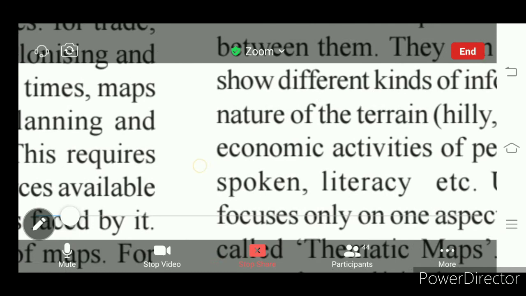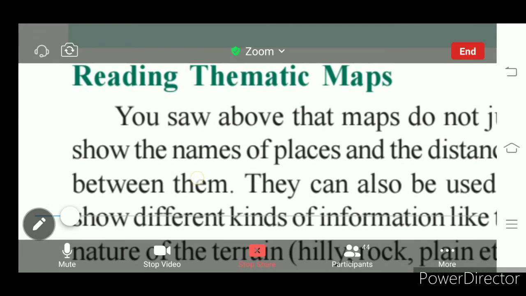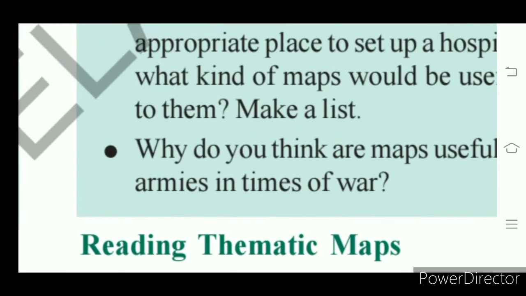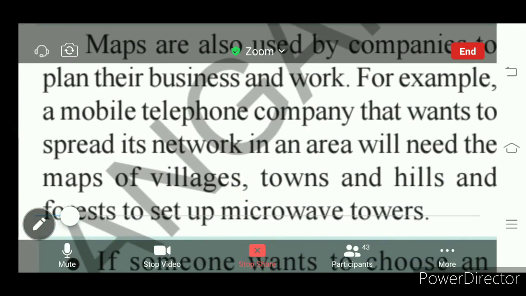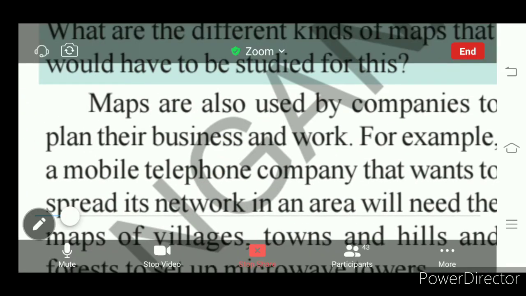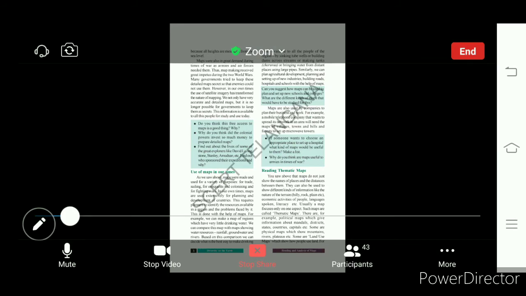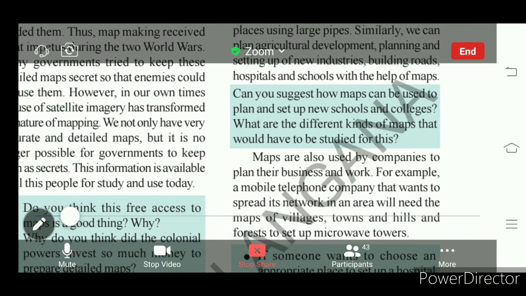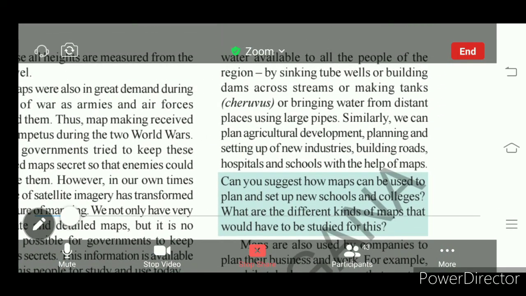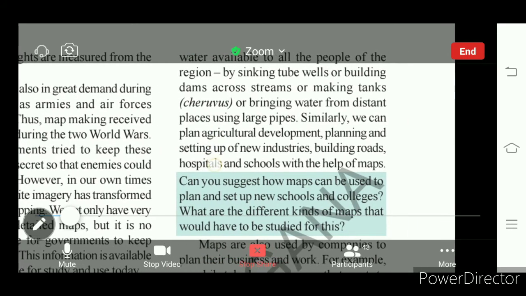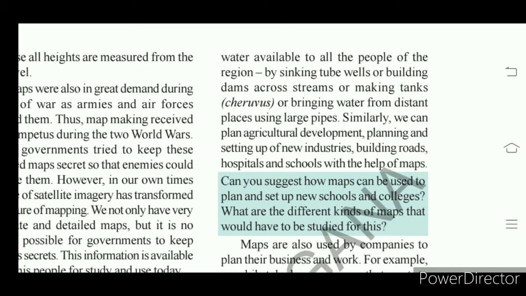Let's see how we use maps. When water is available at a particular place and in some other place the water is not available, then we construct canals, right, from the place where water is available to the place where water is not there.